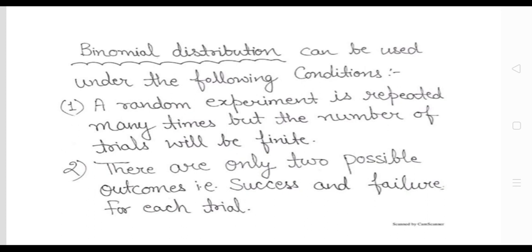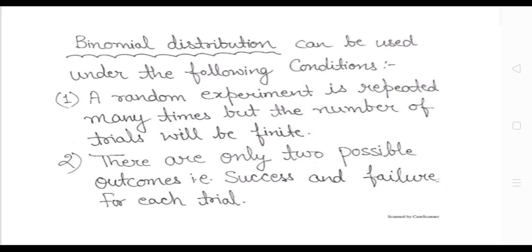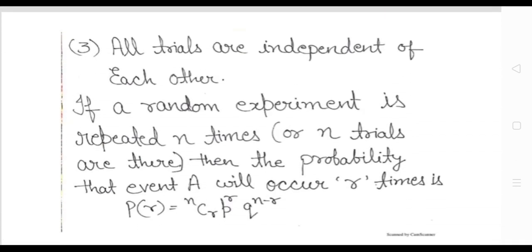So whenever we are going to repeat a random experiment many times, but the number of trials is finite, then you can use the binomial distribution. And there should be only two possible outcomes. One you can consider as success and the other one you can consider as failure. Also guys, the trials should be independent of each other.